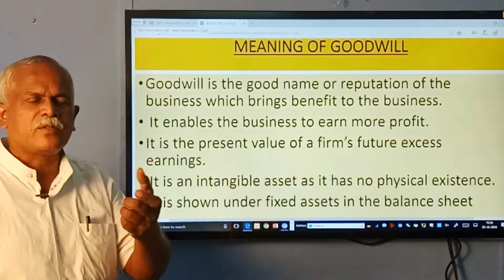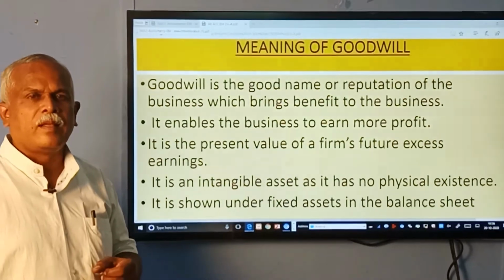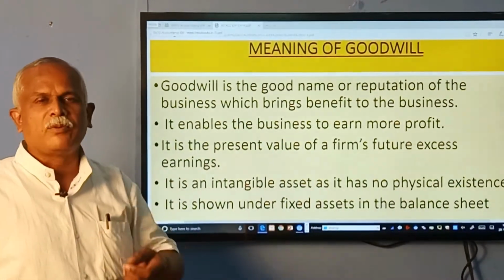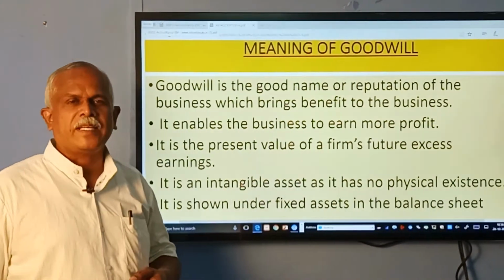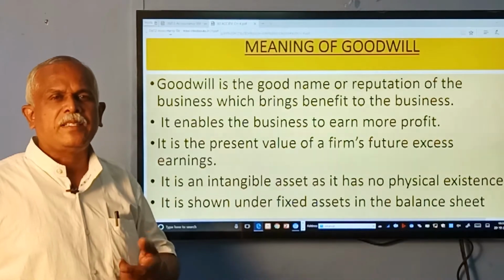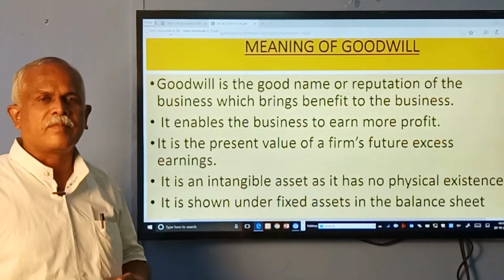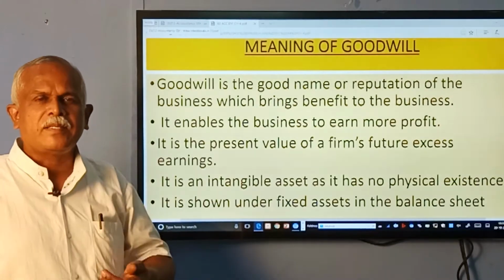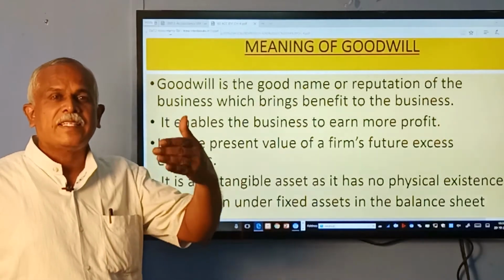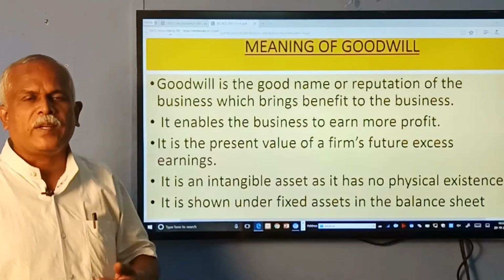It depends upon the quality of goods the business supplies, the businessman's ability to attract more customers through his activities, and a business which withstands various time periods, decades, is said to have more goodwill.